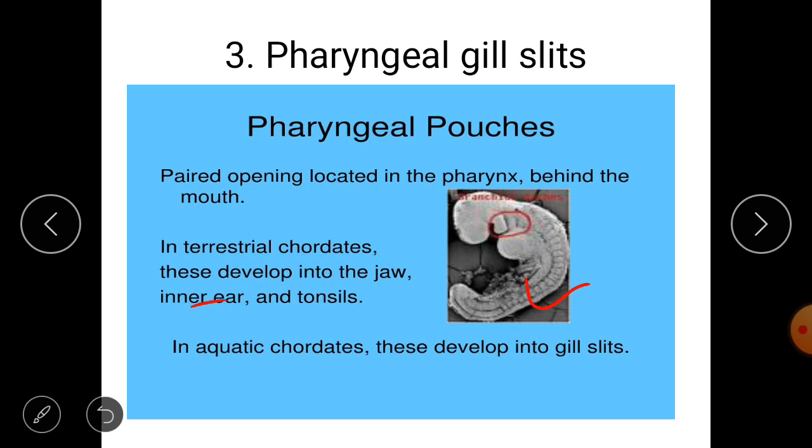As you can see here, aquatic chordates develop gill slits, which are helpful for respiration. In fishes, you could find this structure clearly.